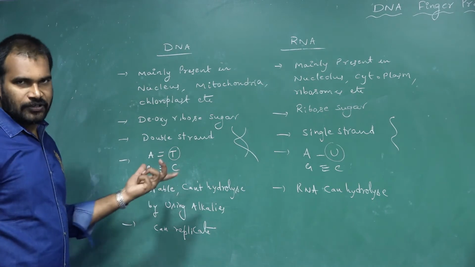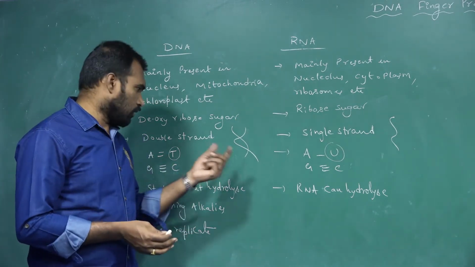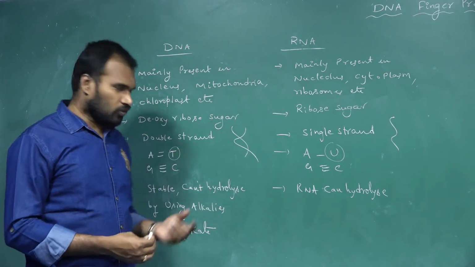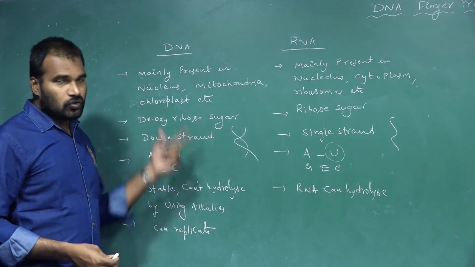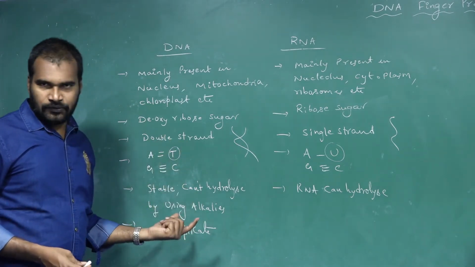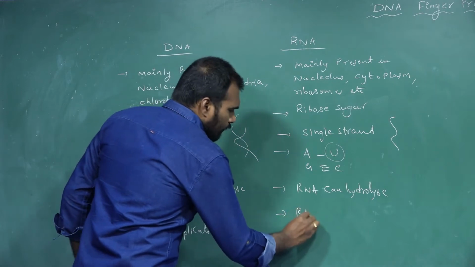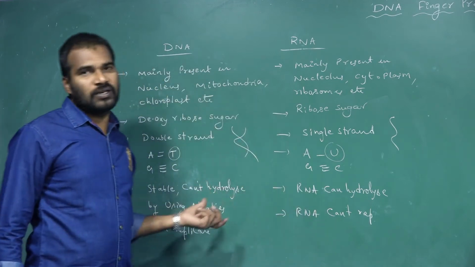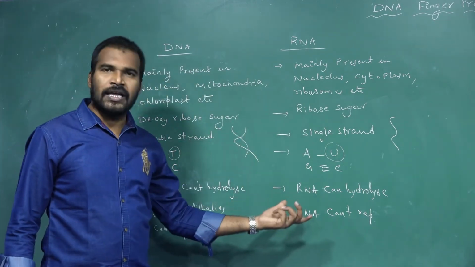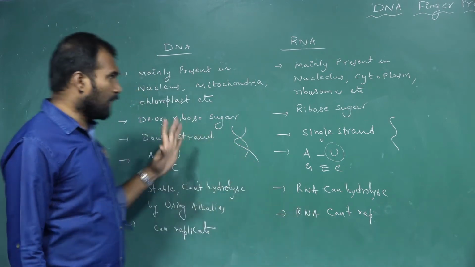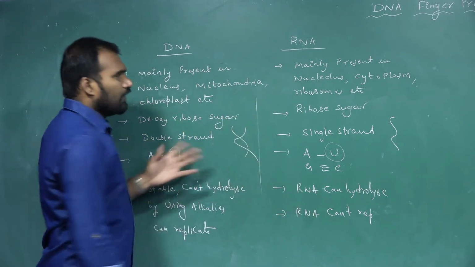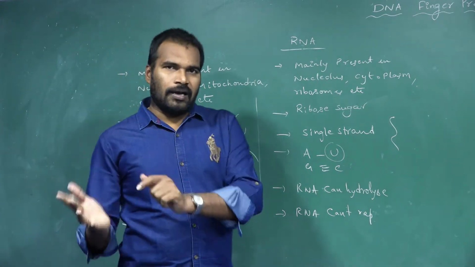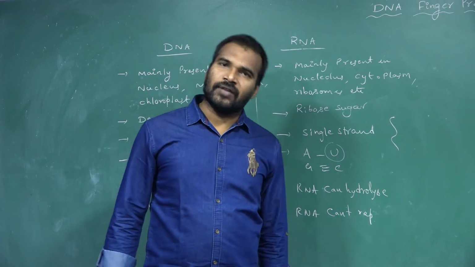Next one, DNA can replicate. One strand of DNA will replicate into another strand. The process we call replication. So DNA can replicate, whereas RNA cannot replicate. It is produced from the DNA, so it cannot replicate on its own. So these are the main differences between DNA and RNA. I hope you understood the differences between DNA and RNA.